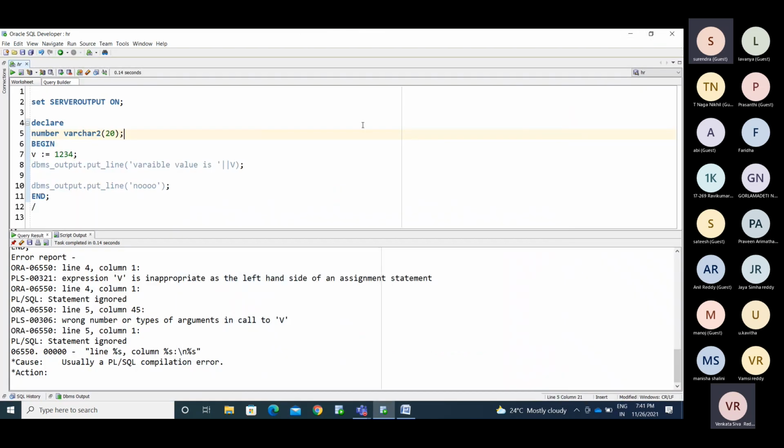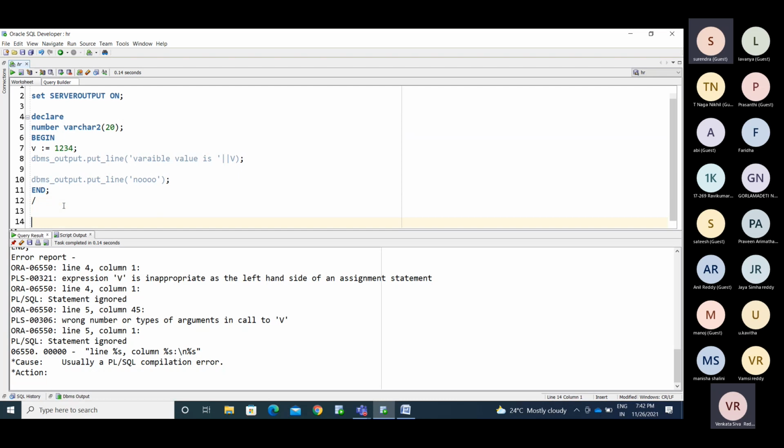So now we will see one of the named blocks as a procedure. How do we convert the anonymous block to the named block? Simply create a procedure with the name P11.